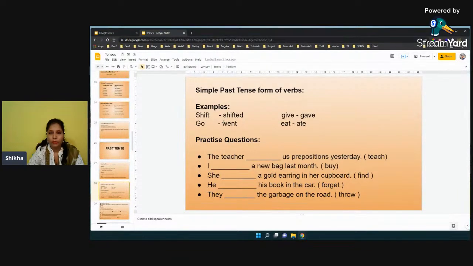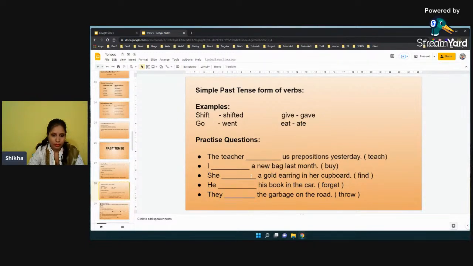So here, when you are creating any sentence under simple past tense, the main verb which you are using should be in its past form, like shift, shifted, go, went, give, gave, eat, ate. So the past form of the verb must be used when you are creating sentences under simple past tense, right?